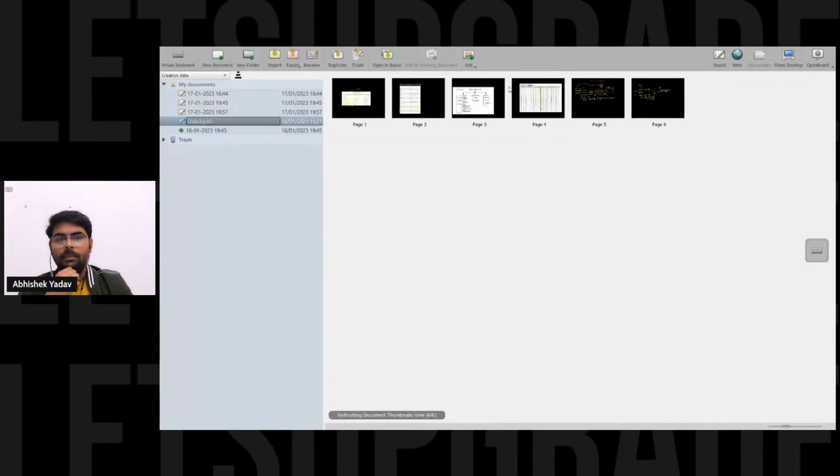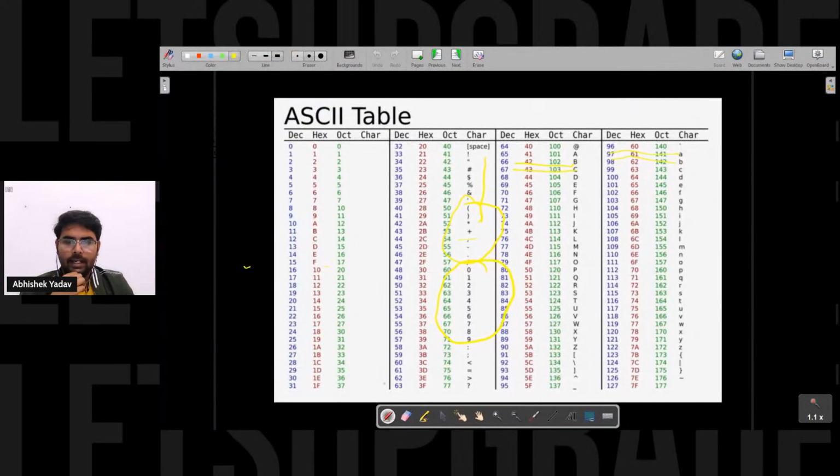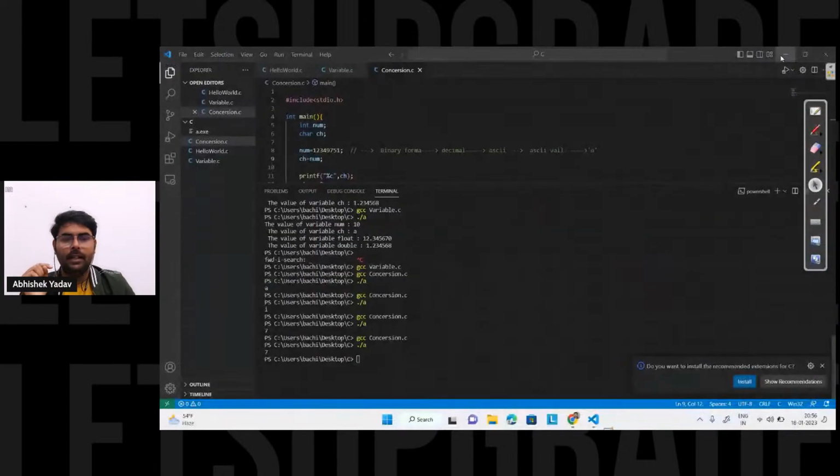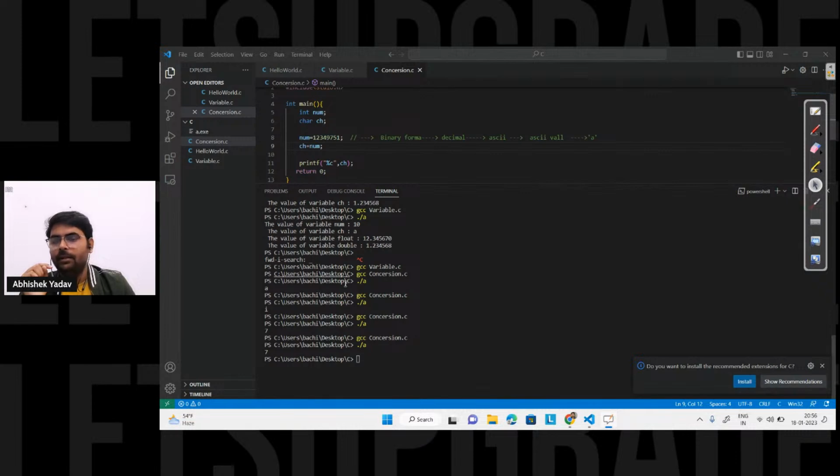Okay, let's move to the previous slide. That is my ASCII value table here. What is the ASCII value of the character 7? It is 55, right? Basically, the ASCII value of 7 is 55. Then why am I getting 7 here? Anyone? According to the ASCII table, the ASCII value of the character 7 is 55, right? But here I have 51. So why am I getting 7 here?